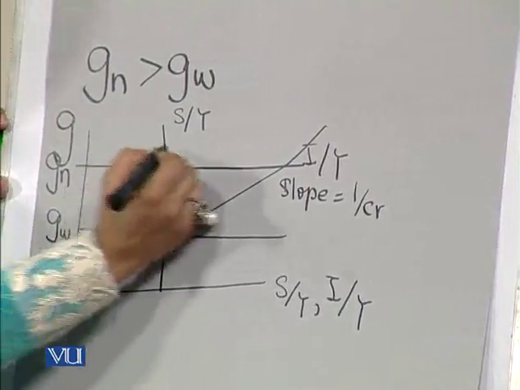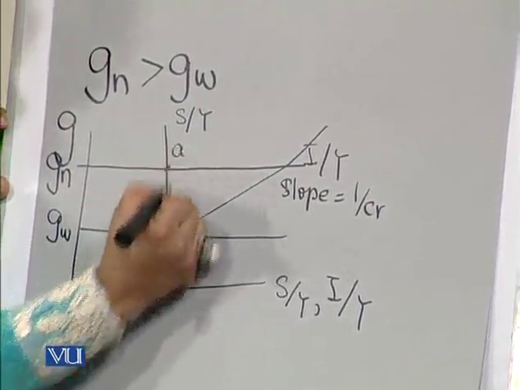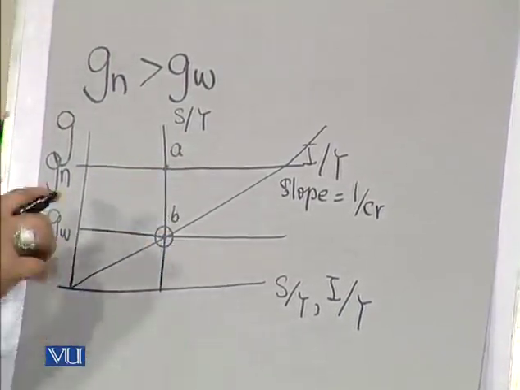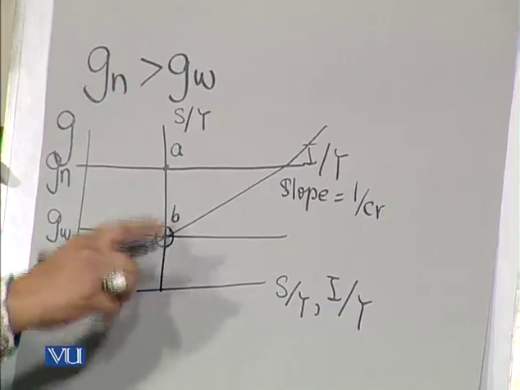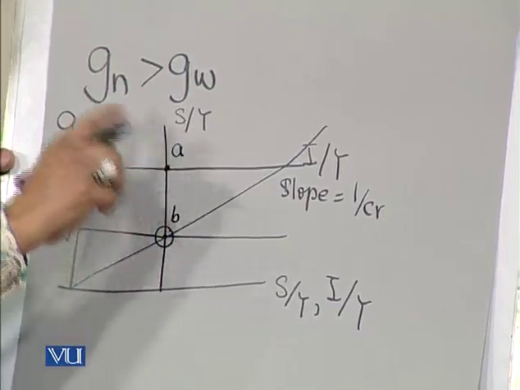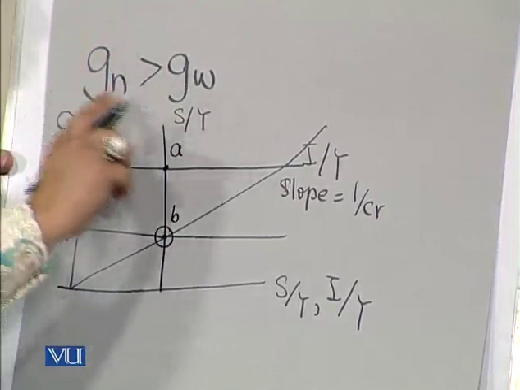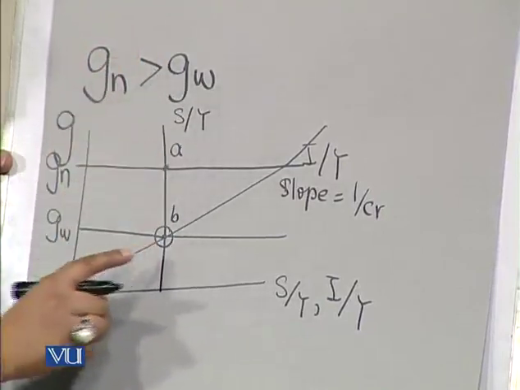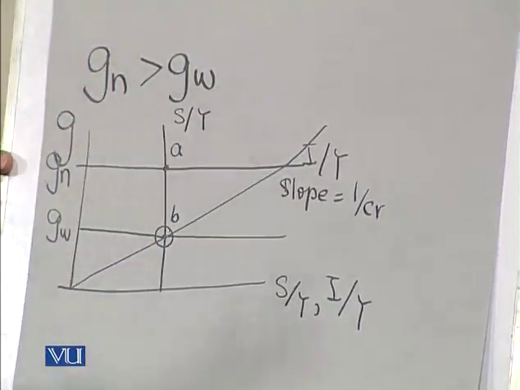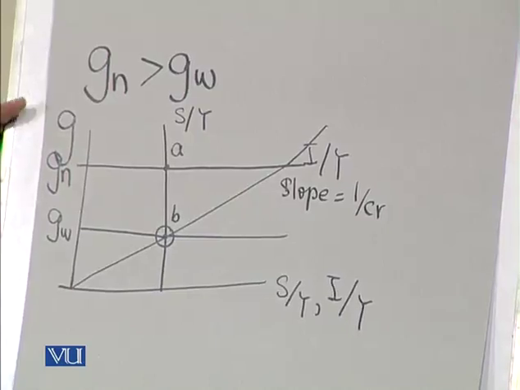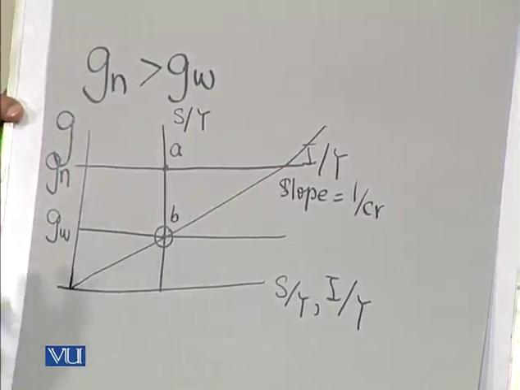Suppose we are comparing point A with point B. We can see that the warranted growth rate is smaller and the natural growth rate is larger, and this inequality is being observed over here. As I've just mentioned, in most cases in developing countries, we observe this kind of an inequality.